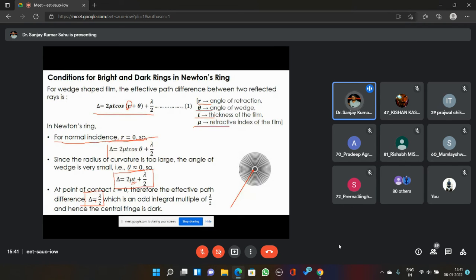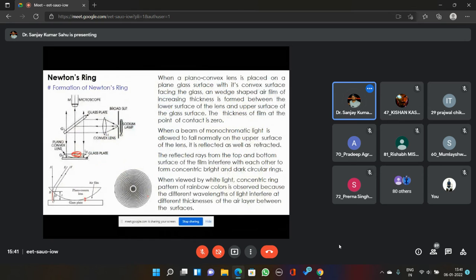All the light which is coming directly and falling over the center, and getting reflected back, will have a path difference of lambda by 2 due to Stokes, because all other parameters are 0. An entire beam is coming, and some of the light is going to be directly incident over this point where the convex lens is touching the plane glass plate.